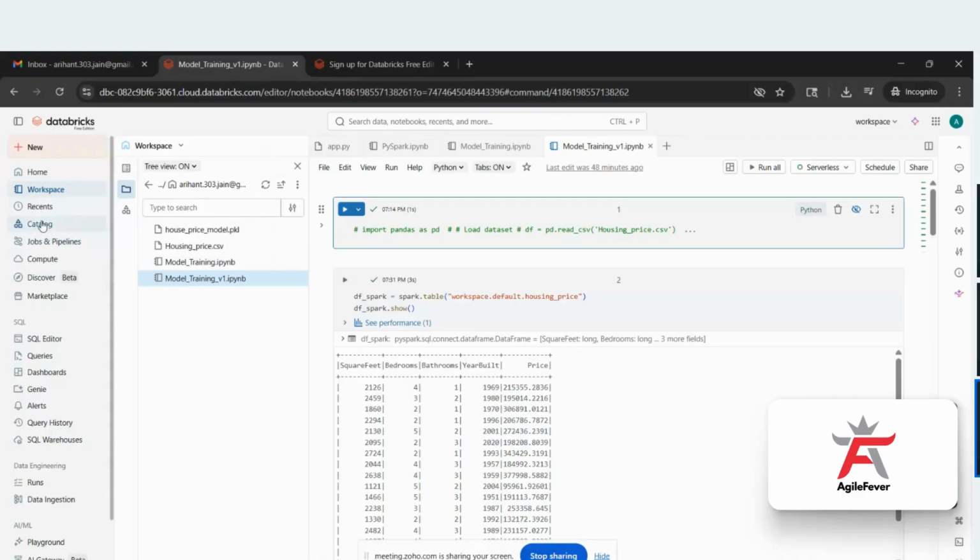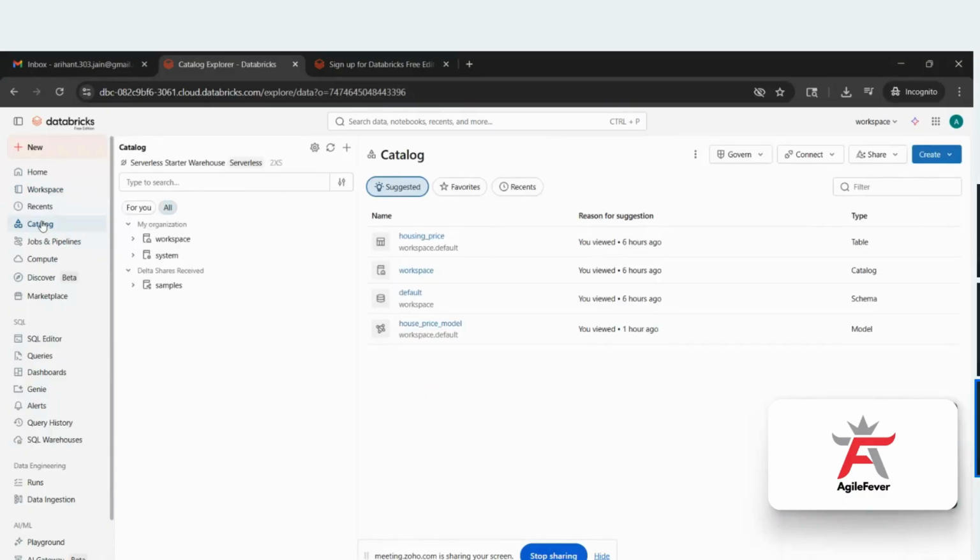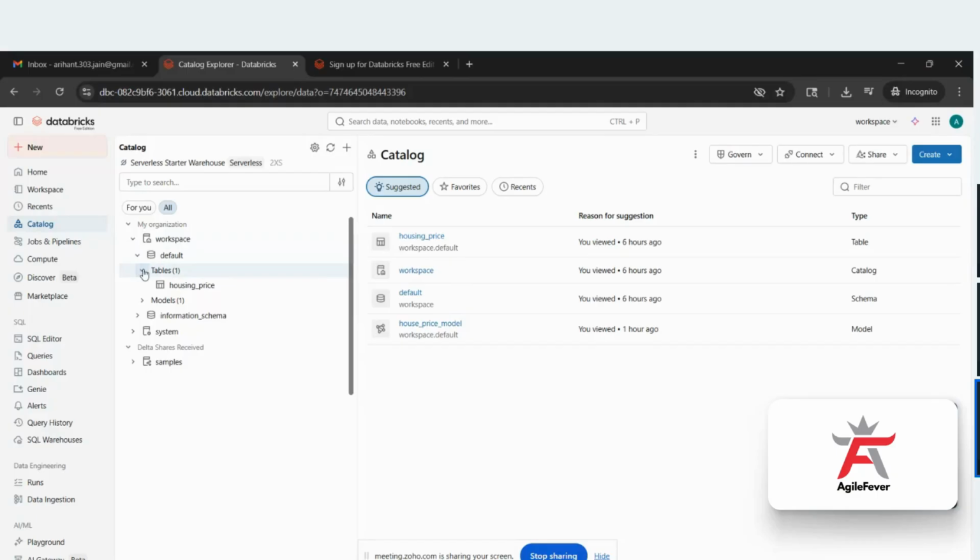Here you will see the catalog. When you click on the catalog, you will see my organization. Inside my organization, you can go to the workspace. Inside the workspace, you will see the default, and inside the default, you will see the tables. Here you can click on create and create a table, and the housing price table will get created.